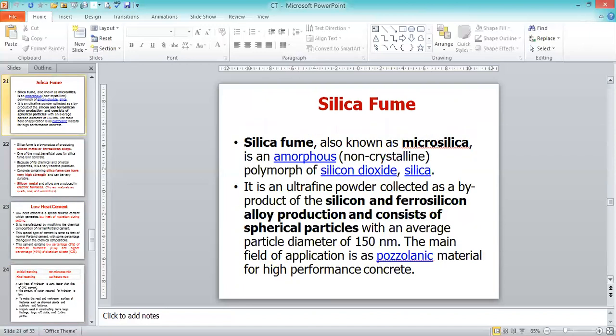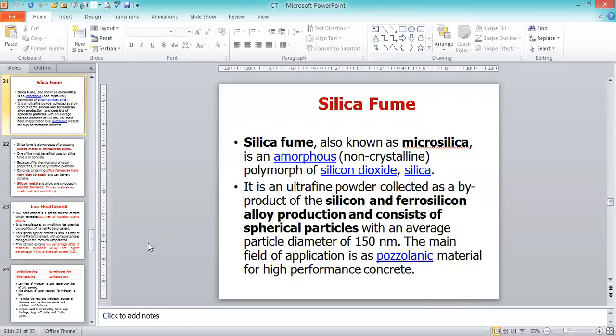Then the silica fume. This silica fume is also one of the pozzolanas we are going to be using. Microsilica is an amorphous polymer of silicon dioxide and silica. It is an ultra-fine powder collected as a byproduct of silicon and ferrosilicon alloy production, and consists of spherical particles with an average particle diameter of 150 nanometers. The main field of application is as a pozzolanic material for high performance concrete. For high performance concrete, we are going to be using microsilica or silica fume.